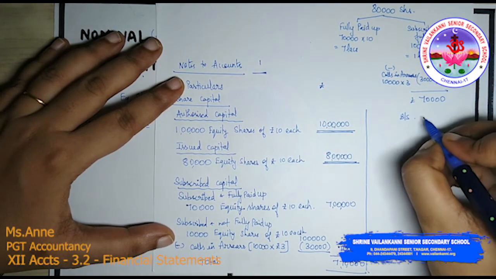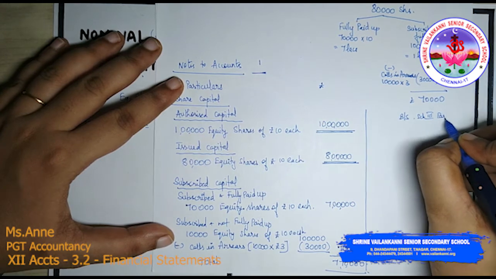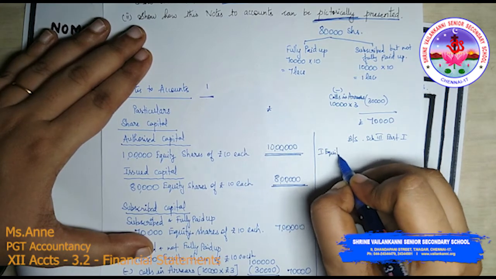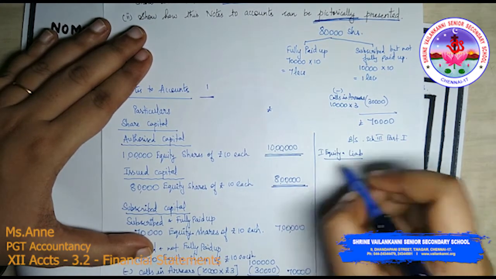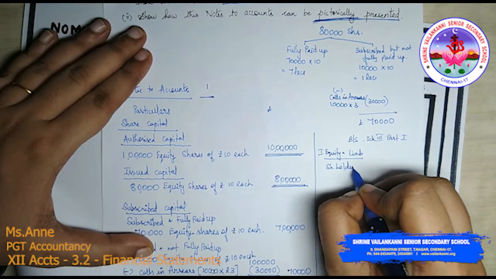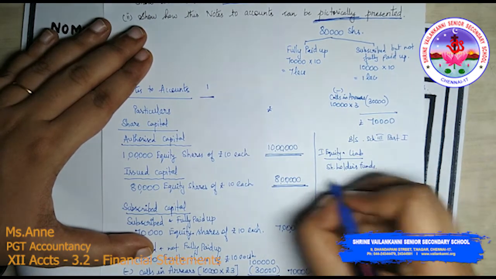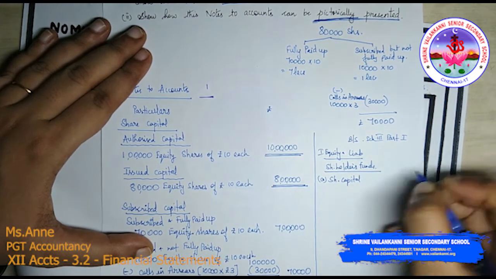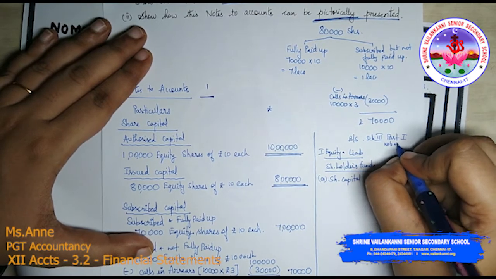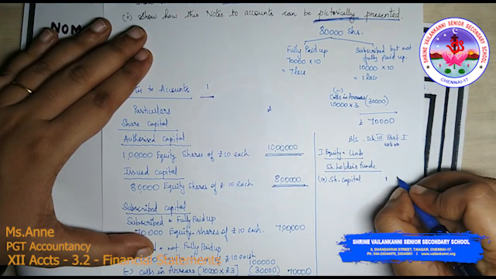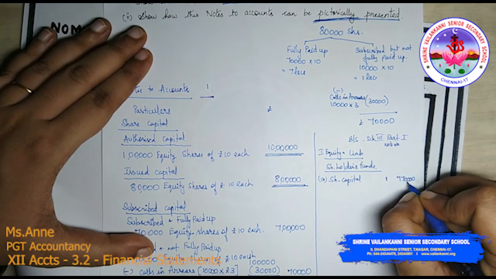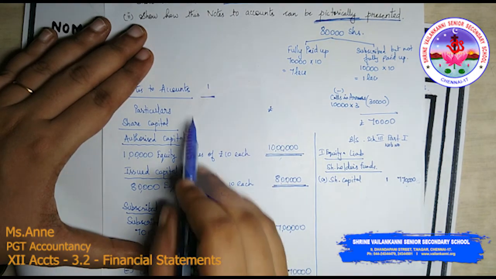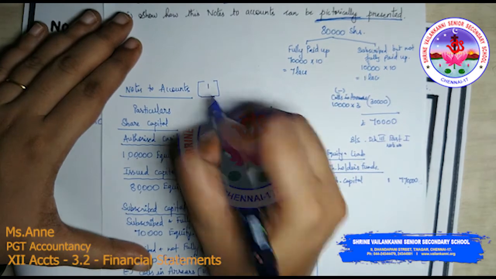When we are showing it in the balance sheet, I am just showing it here. Balance sheet as per schedule 3 part 1. What you will show? First, equity and liability. Under that, shareholders funds. Under that you will have share capital. Note number you will have here, note number 1. You will show this figure here, 7,70,000. This authorized capital and issued capital will not be shown here. It will be a part of the note.